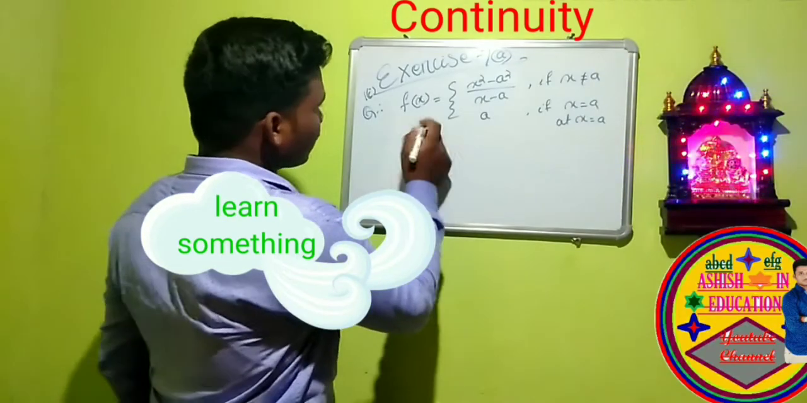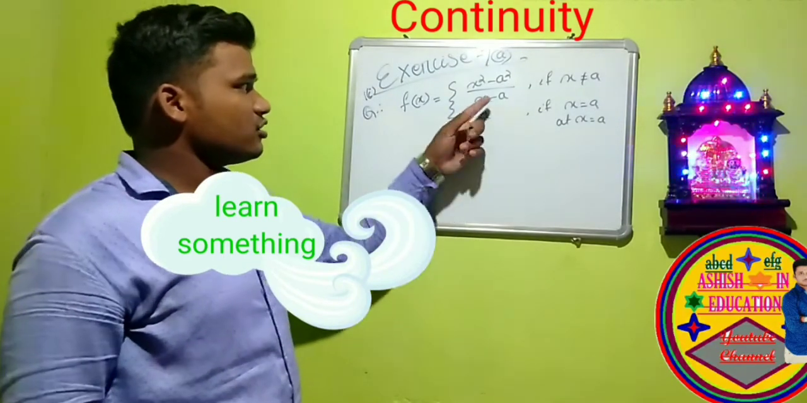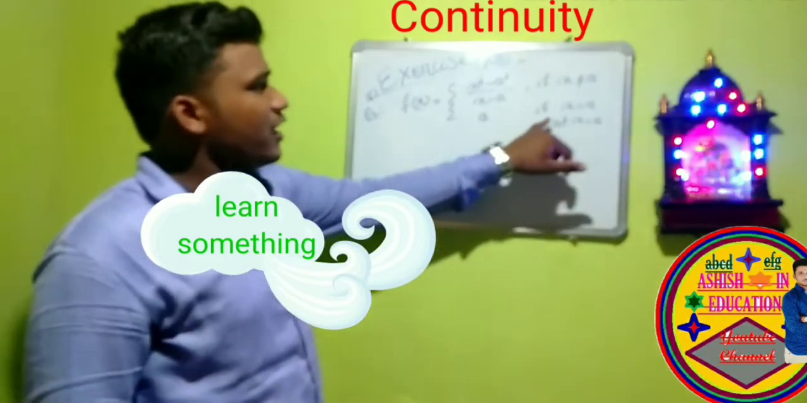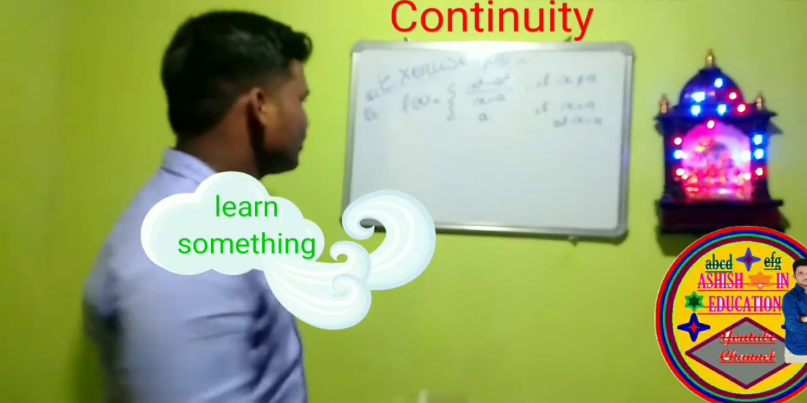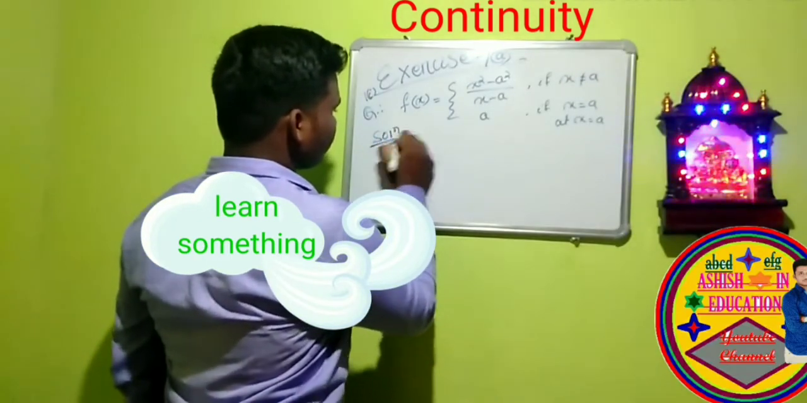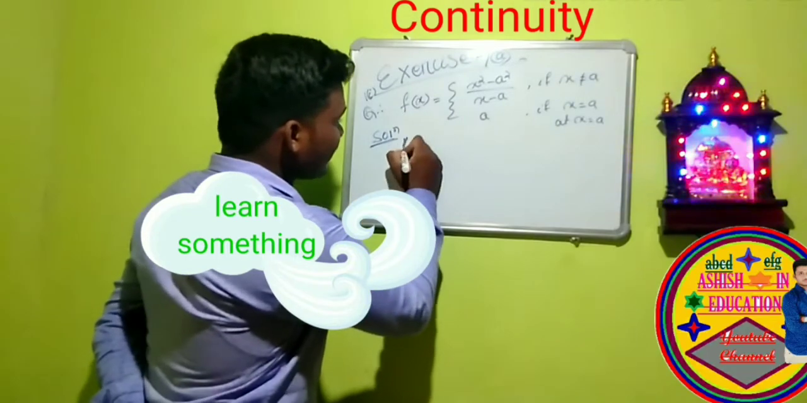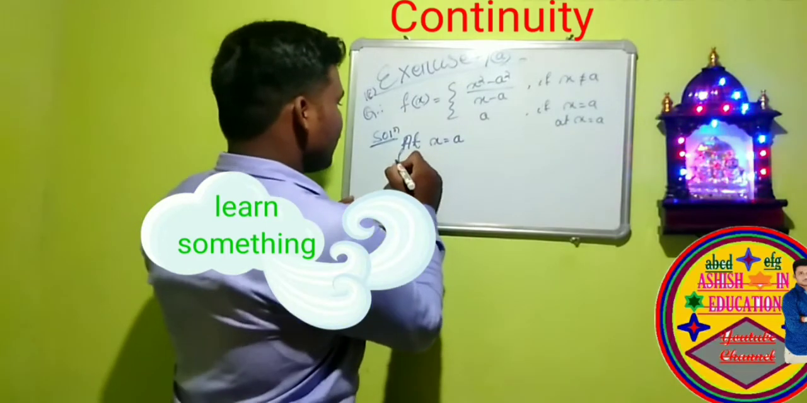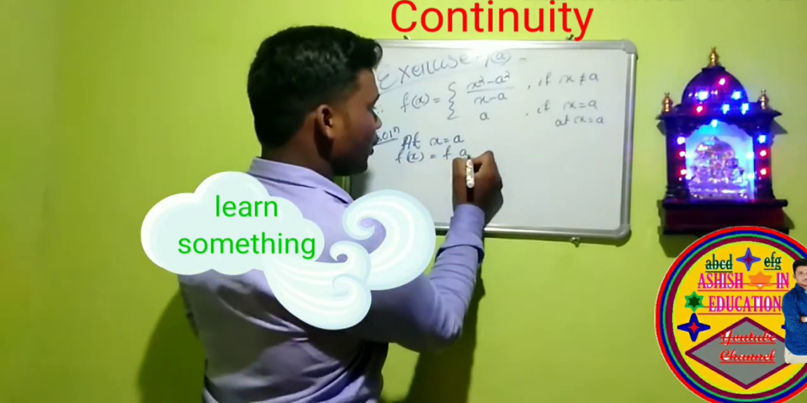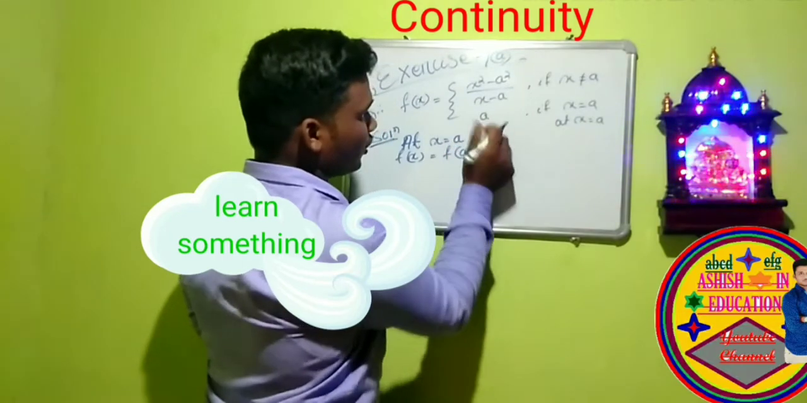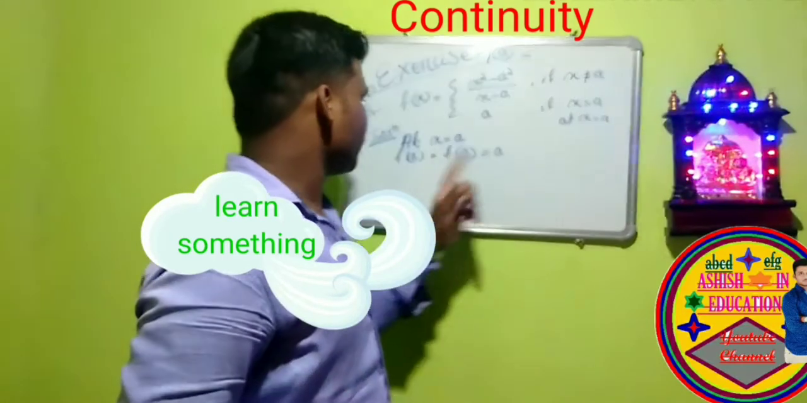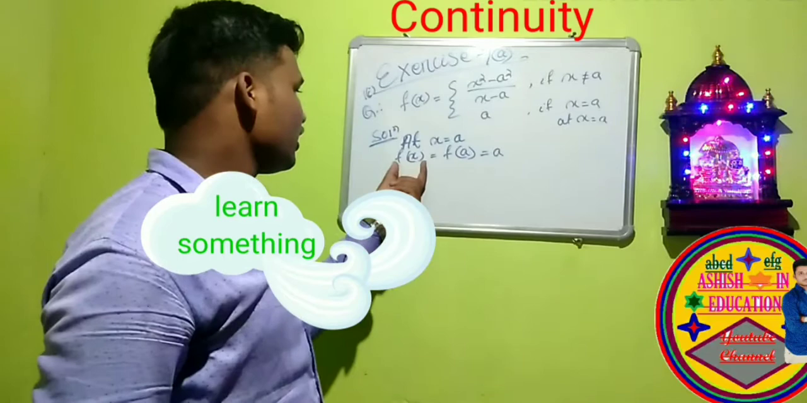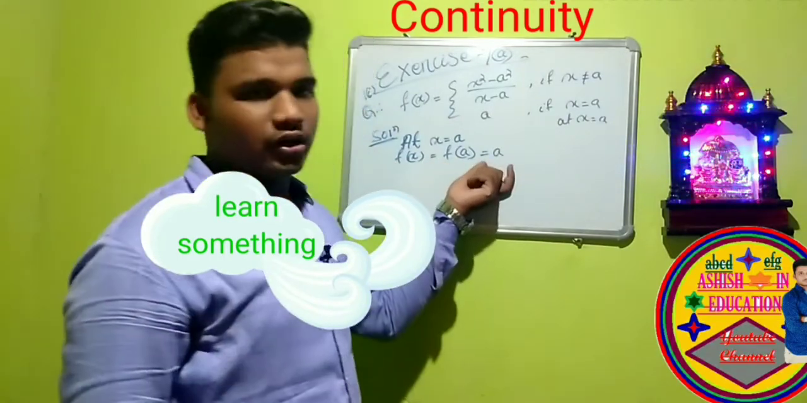Now the first question, f of x is equal to x square minus a square by x minus a if x does not equal a, and a if x is equal to a, at x is equal to a. So what is the solution? The solution is at x is equal to a. At x is equal to a, f of a is equal to a, because if x is equal to a, then f of x is a. So at x is equal to a, f of a is equal to a.